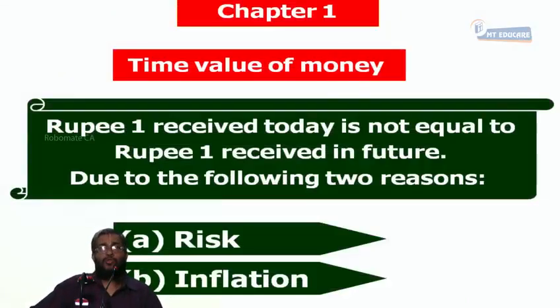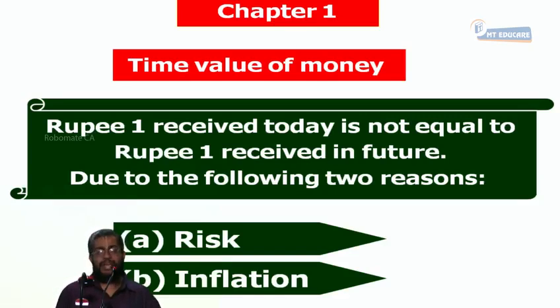Point number 1: Rupee 1 received today is not equal to rupee 1 received in future due to the following two reasons. A. Risk.